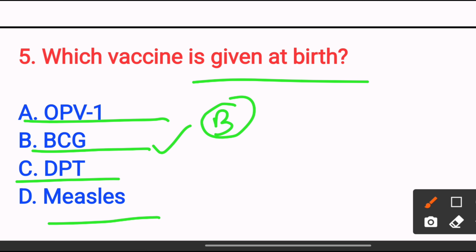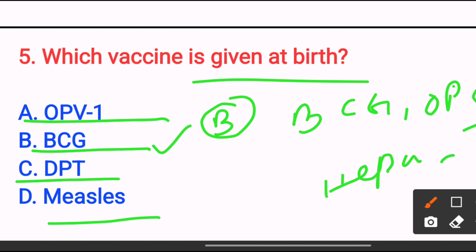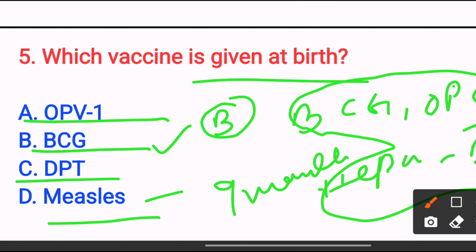At birth we give BCG, OPV 0 and hepatitis B1, and measles we give at 9 months. All these vaccines are given at birth, including BCG. So the answer will be option B.